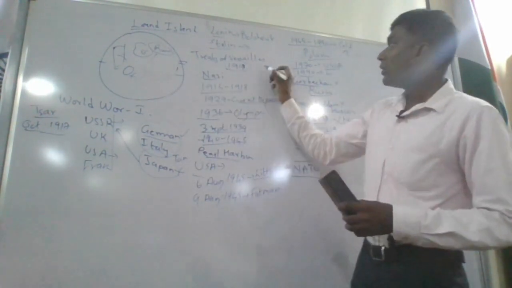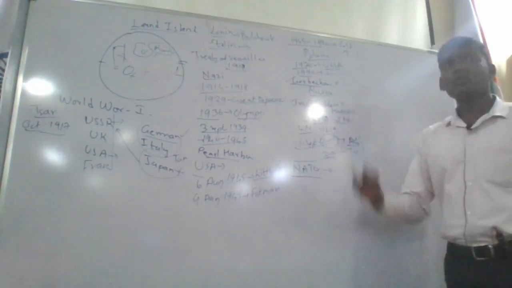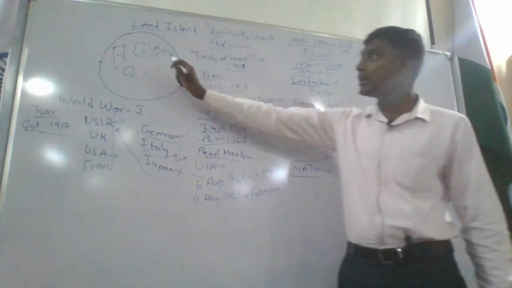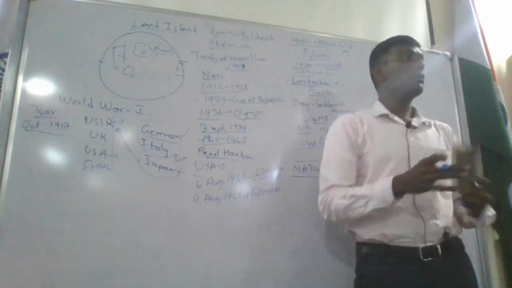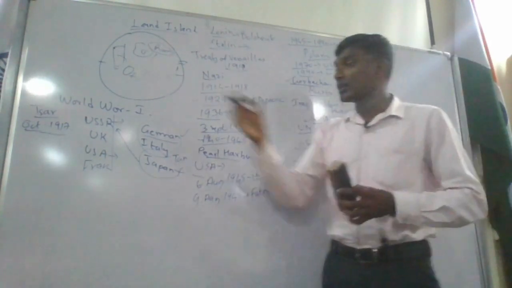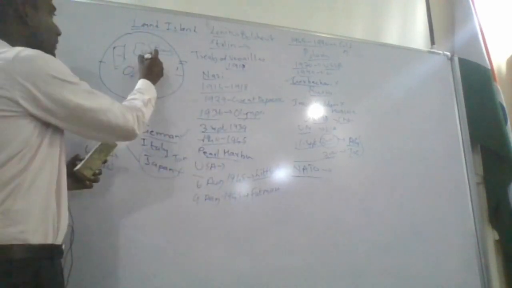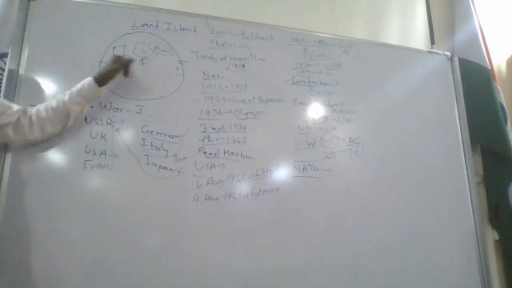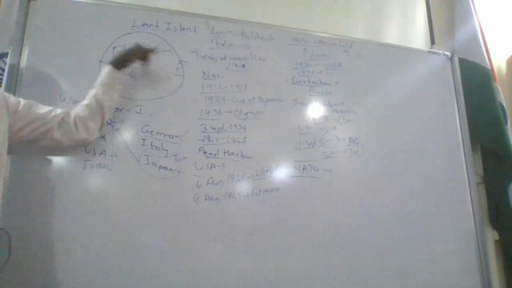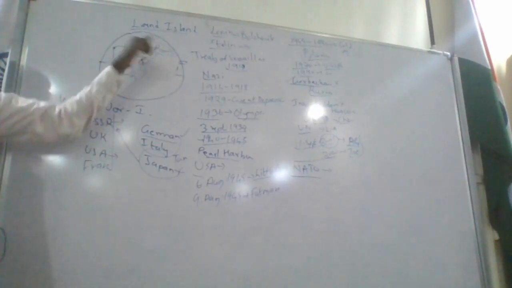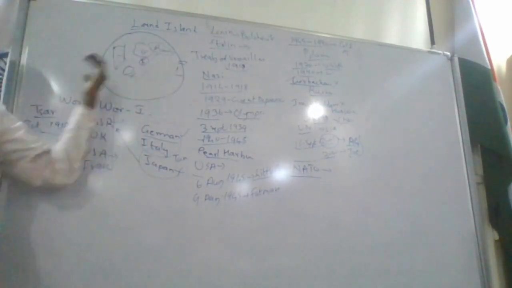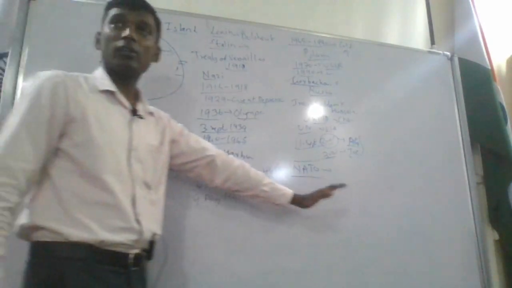Now what happened? NATO forces. Do you all understand why NATO was started? Americans are telling, if Russia attacks you, I will come and help you. If Russia is attacking me, you should come and help me. Do you all understand? For example, France is there. Americans are telling, dear France, if Russia attacks, I will come and help you. If Russia is attacking me, you have to come and help. So this is the idea with the NATO forces.